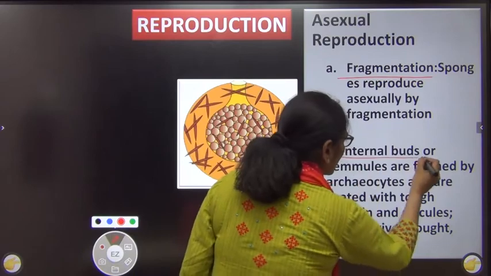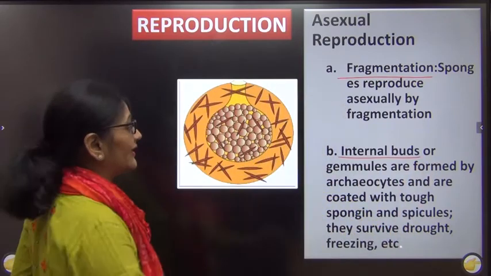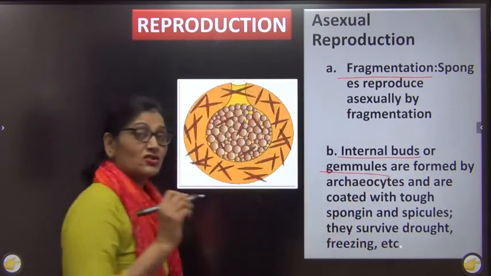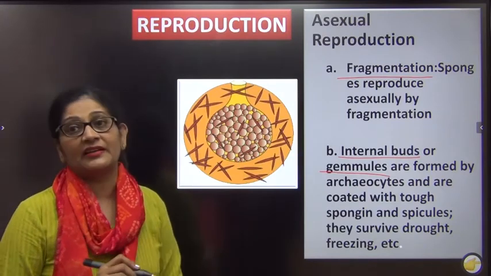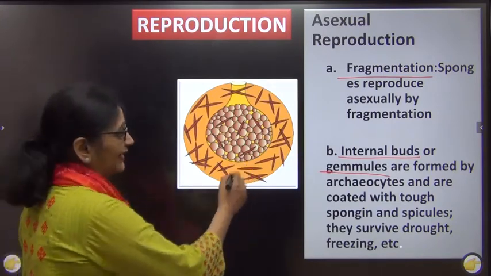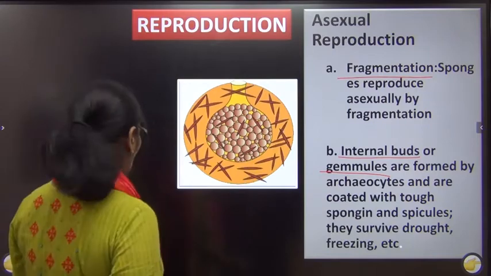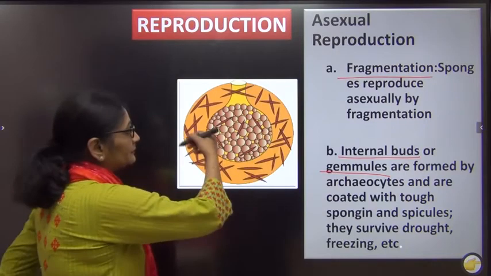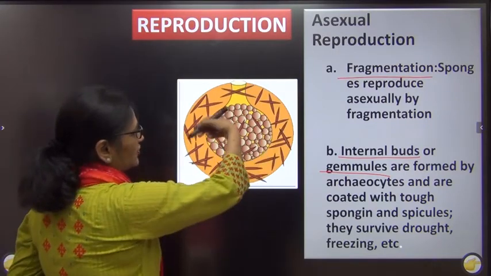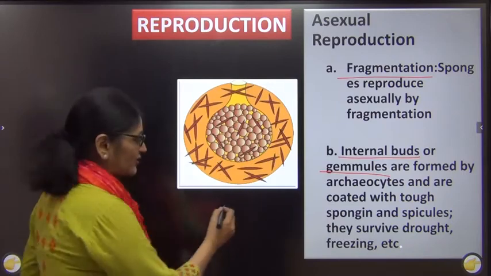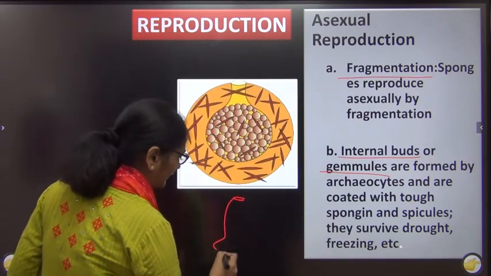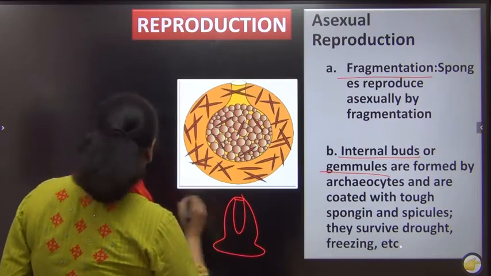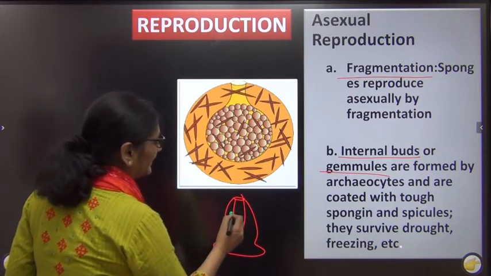Another asexual structure is internal buds, also called gemmules. Now this is not given in your 11th NCERT, but it is given in your 12th syllabus, and this is the diagram from your 12th NCERT only. Now what are these gemmules? Look at this. These are special, rounded, bud-like structures that are found inside the porifera. These buds are formed inside the porifera, so we call them internal buds.